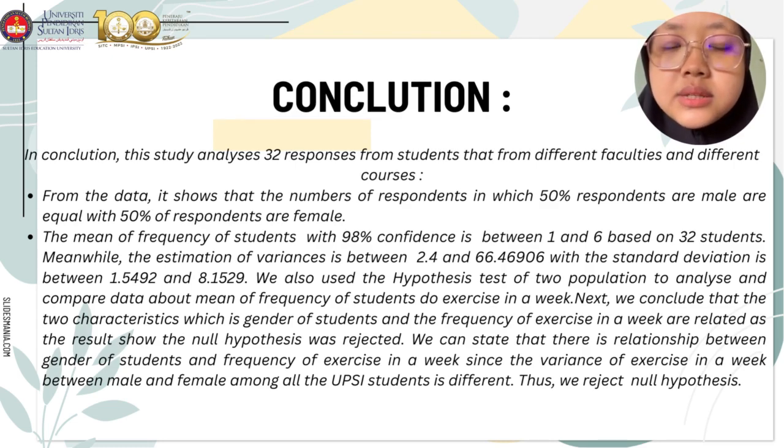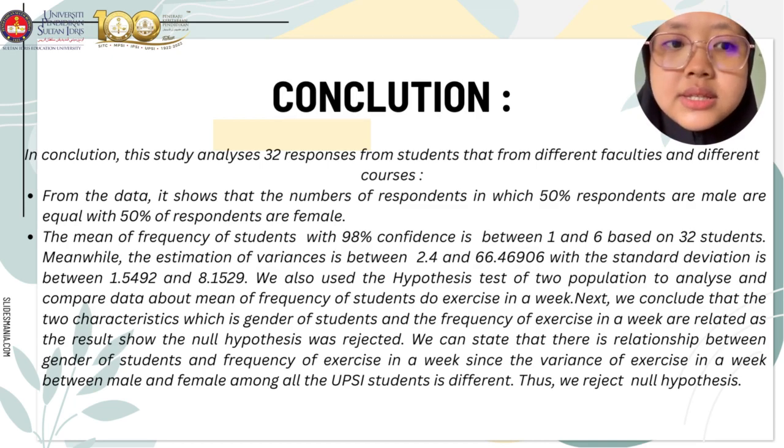Meanwhile, the estimation of variance is between 2.4 and 66.46906, with the standard deviation between 1.5492 and 8.1529.